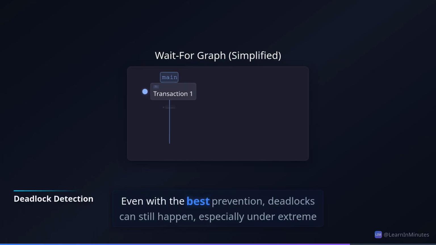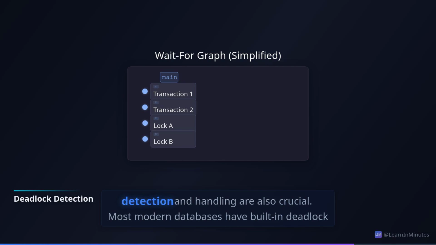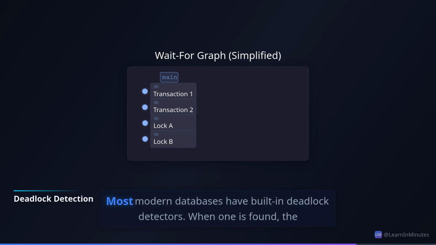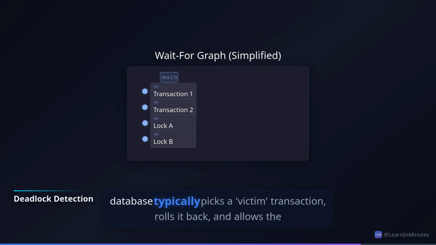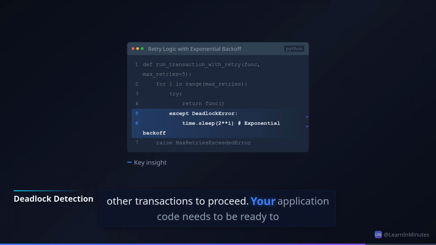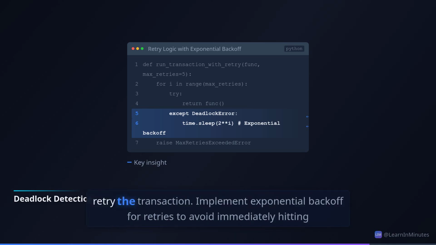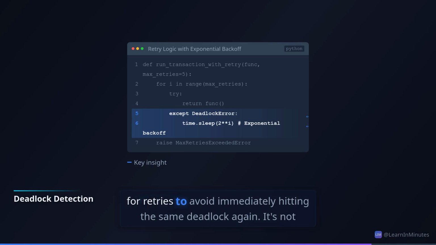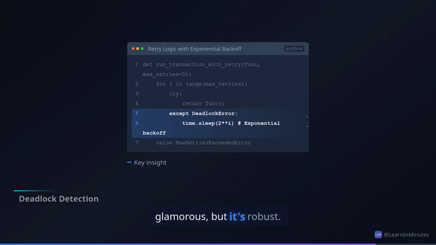Even with the best prevention, deadlocks can still happen, especially under extreme load or in complex systems. So, detection and handling are also crucial. Most modern databases have built-in deadlock detectors. When one is found, the database typically picks a victim transaction, rolls it back, and allows the other transactions to proceed. Your application code needs to be ready to catch these deadlock victim errors and retry the transaction. Implement exponential backoff for retries to avoid immediately hitting the same deadlock again. It's not glamorous, but it's robust.